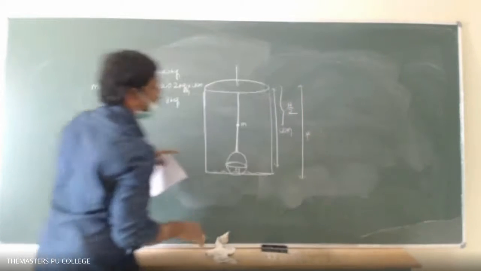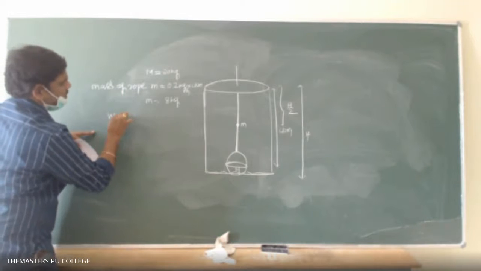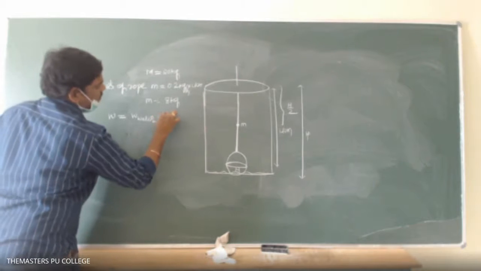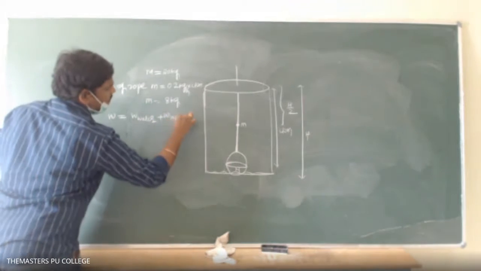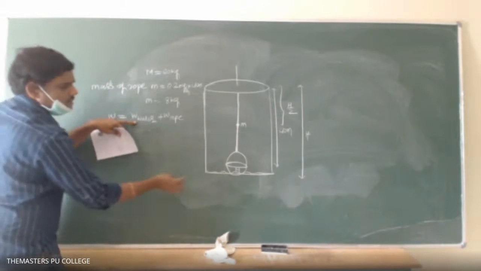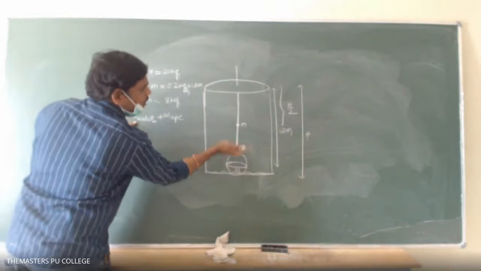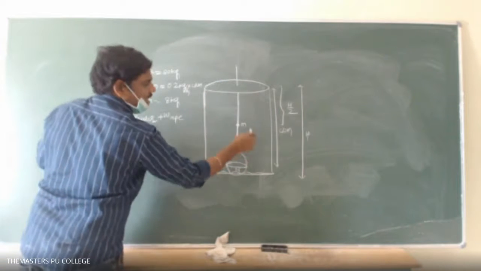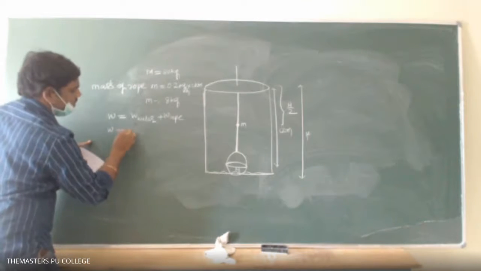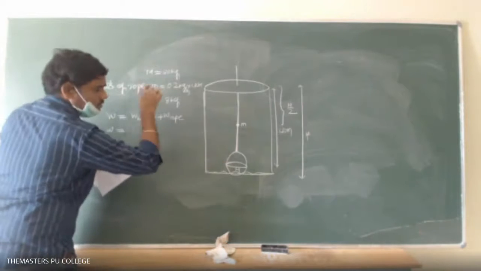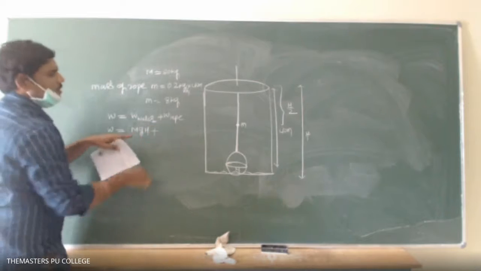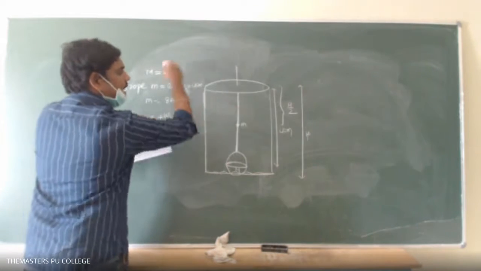The total work done is work done to lift water plus work done to lift rope. Work done to lift the water equals the change in potential energy of the water. As the bucket is dragged from this point to this point, its potential energy changes by capital MgH. So the work done to drag this bucket out is capital MgH, plus work done to drag this rope.